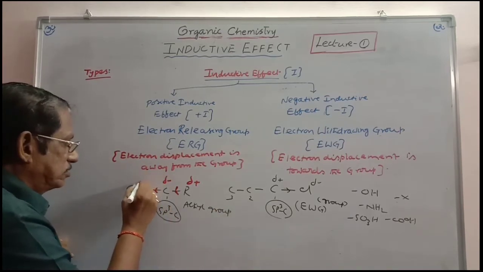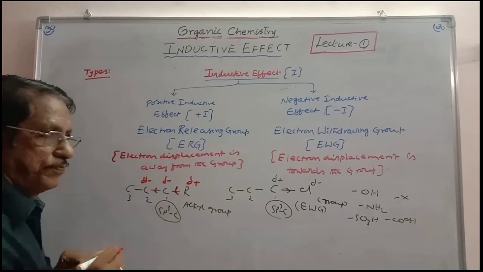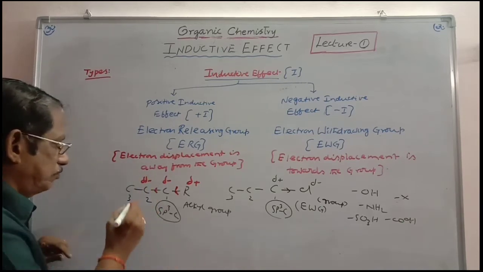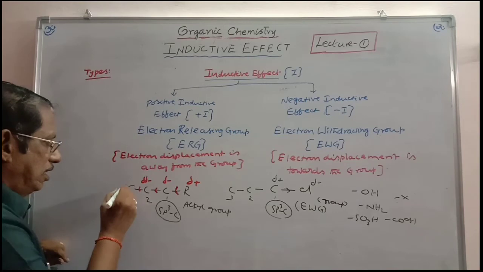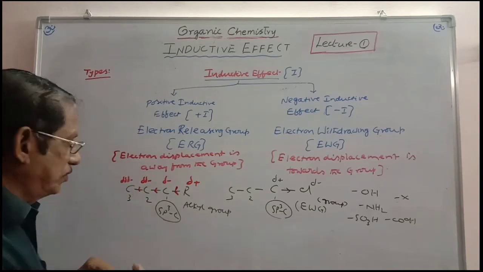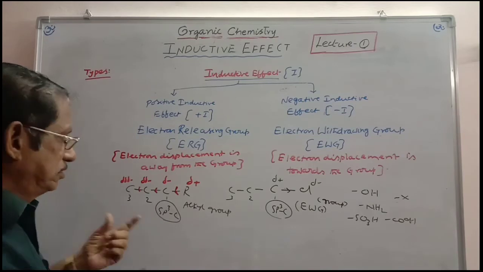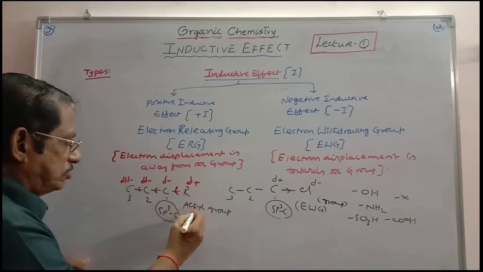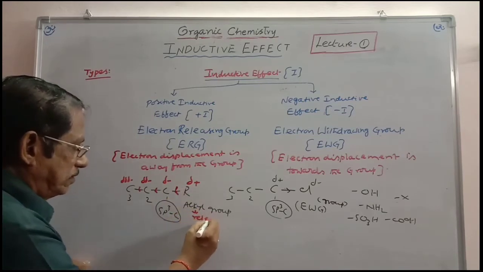So it will be having slight negative charge. And C2 in turn pushes the electron cloud towards C3, so this is also acquiring partial negative charge, with smaller magnitude than the second carbon. In this way, alkyl group is always an electron releasing group.